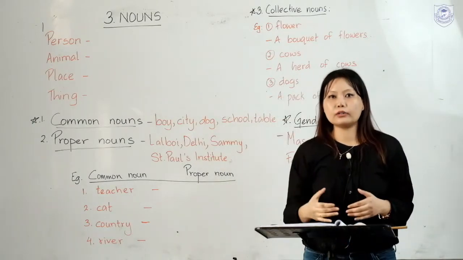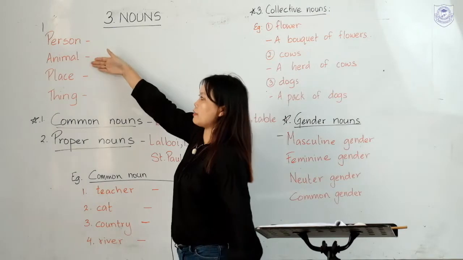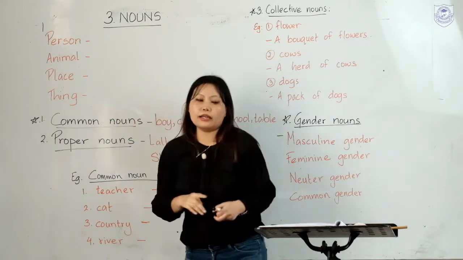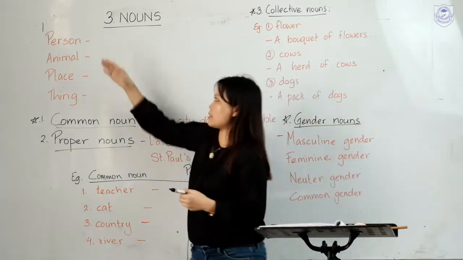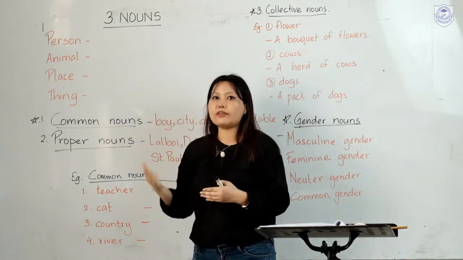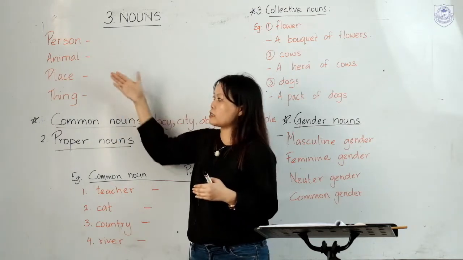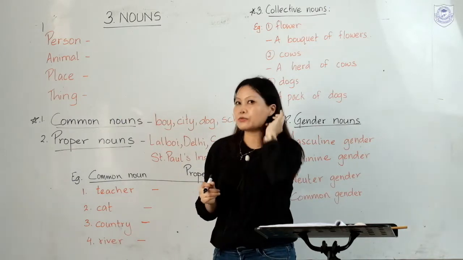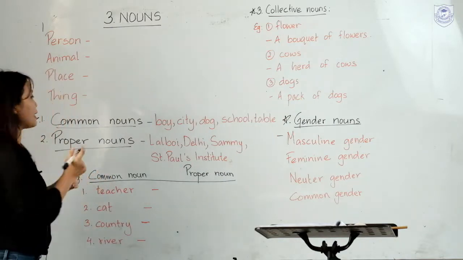What is a noun? A noun is the name of a person, animal, place or thing. Here, when you look at words, if it is the name of a person, it is a noun. If it is the name of an animal, it is a noun. If it is the name of a place or thing, it is a noun. Okay? So let us write some examples here. For person, we can write